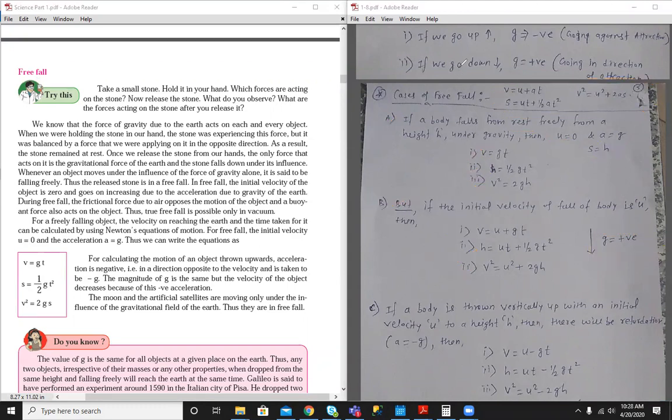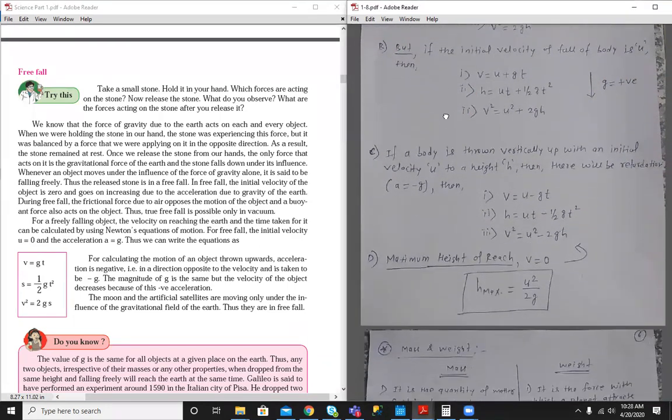Okay, let's see the next case. In the third case, if a body is thrown vertically up with an initial velocity u, then this time g is considered as negative. Okay, g is considered as negative.